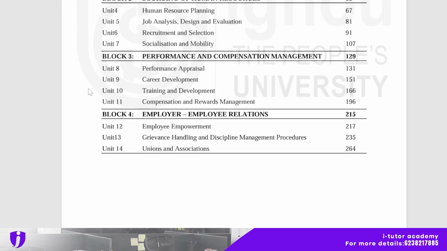Okay, and next is block 4. Block 4 is employer employee relations. In this block there are 3 units. Unit 12 is employee empowerment. Unit 13 is grievance handling and discipline management procedures. And unit 14 is unions and associations. So 14 units are there. All are important. We will discuss them one by one.